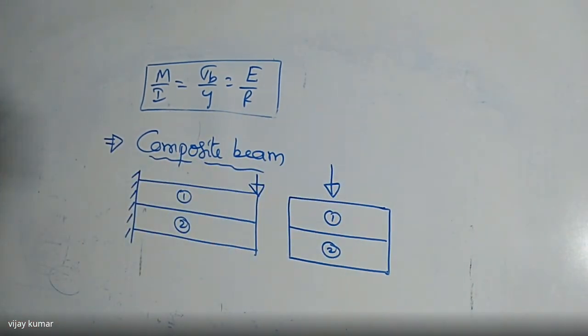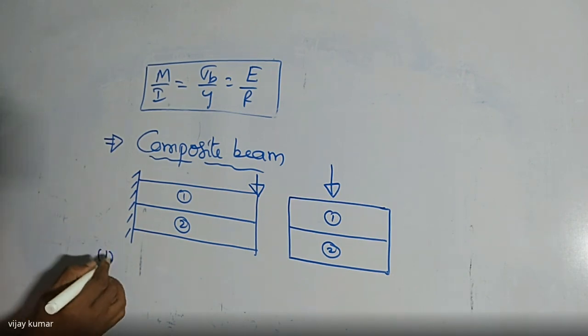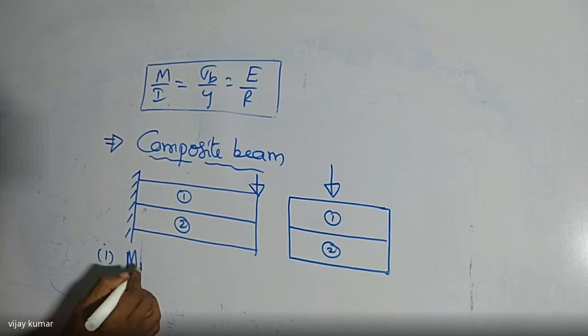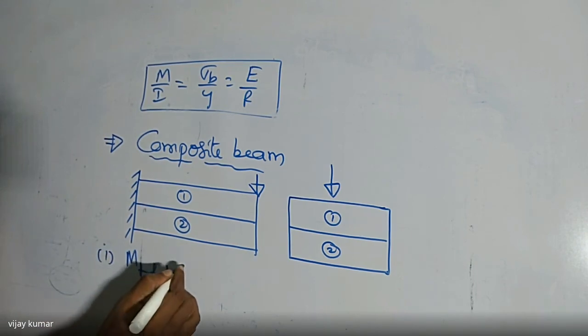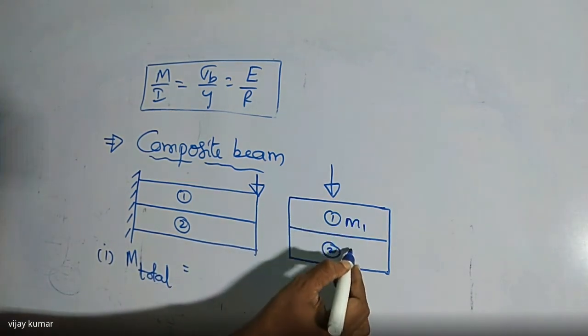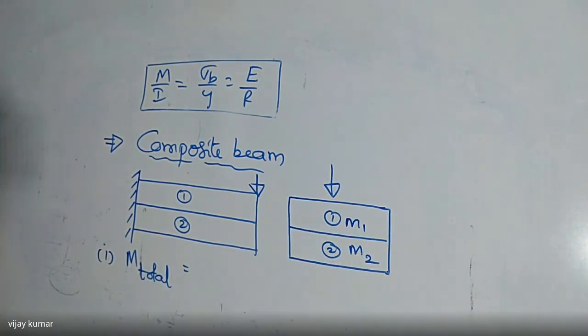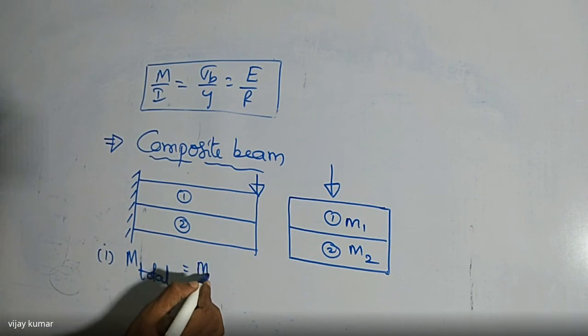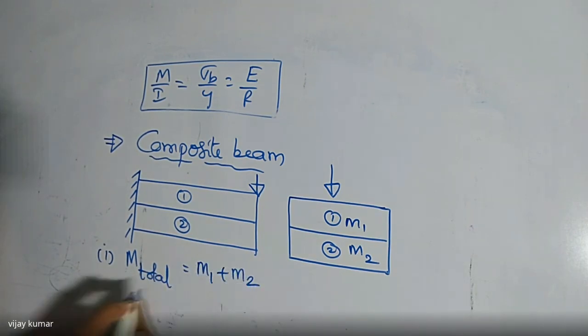In the GATE examination or any competitive examination, they ask questions like this. The first one is: what is the total moment of resistance of this composite beam? If you want to find the total moment of resistance, this moment of resistance is M1 and this moment of resistance is M2. So what is the total moment of resistance here? M1 plus M2.